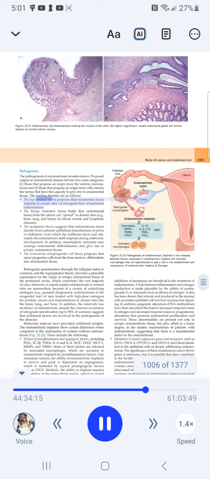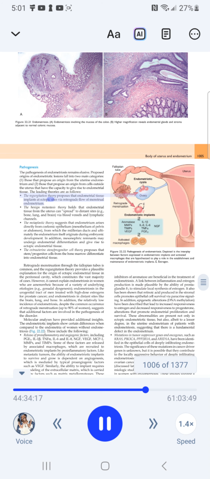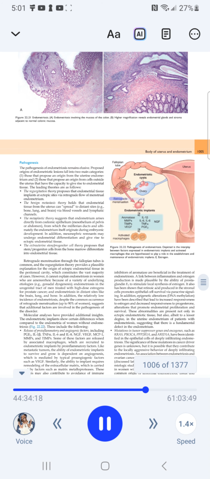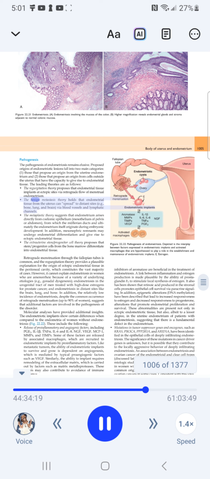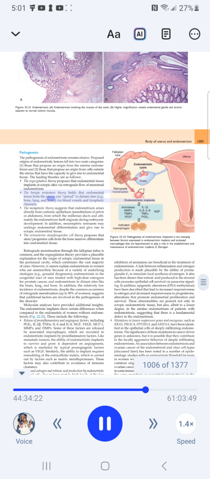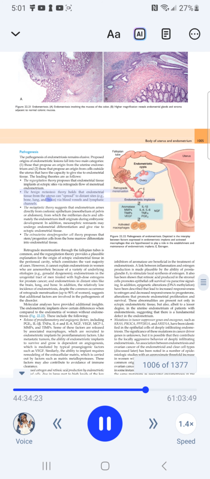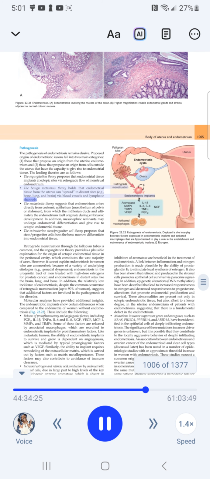The regurgitation theory proposes that endometrial tissue implants at ectopic sites via retrograde flow of menstrual endometrium. The benign metastasis theory holds that endometrial tissue from the uterus can spread to distant sites, for example, lung and brain, via blood vessels and lymphatic channels.